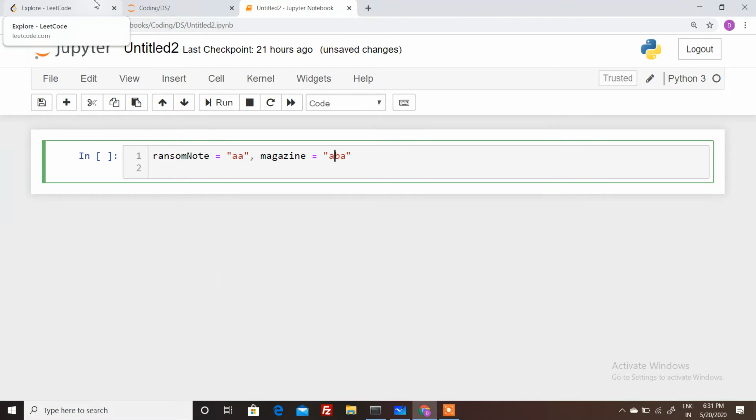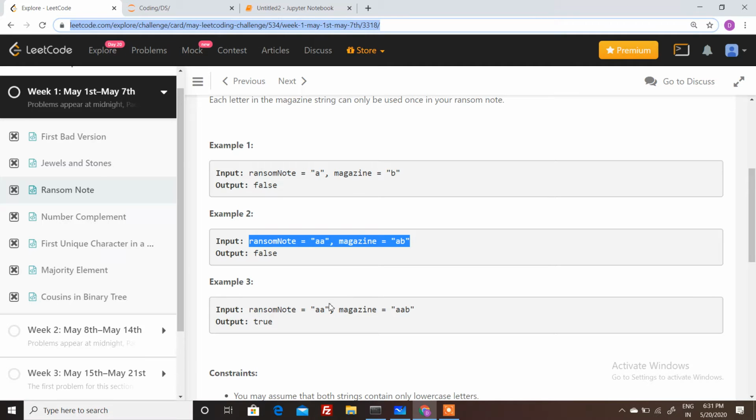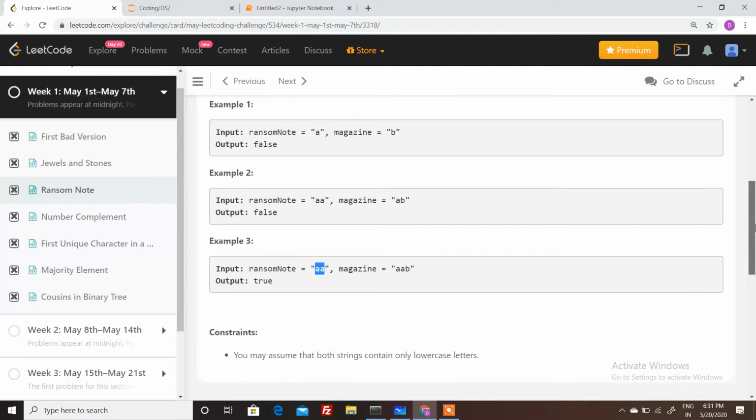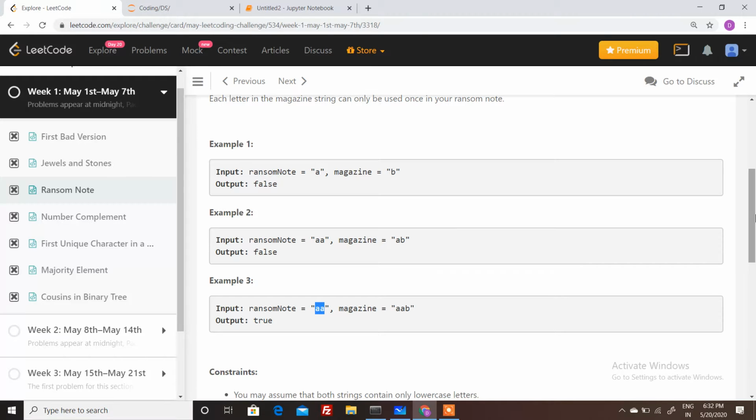So let's take another example. In input 3 you can see that the ransom note is A and the magazine is AAB, so it is true. If the magazine is like ABA, still it is true, right? Okay, so in this case we need to check only two conditions.